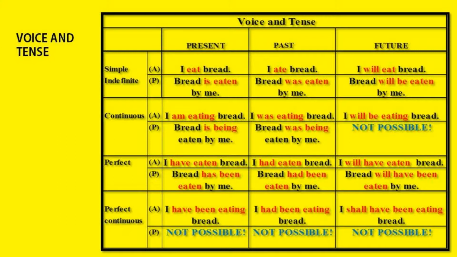And now come to perfect continuous. Look at this. I have been eating. Passive is not possible. Past tense, past perfect continuous. I had been eating. Passive is not possible. And when we come to future perfect continuous, I shall have been eating. Again here, passive is not possible. So my dear students, you will see that there are 4 places not possible. That is in future continuous, then present perfect continuous, past perfect continuous, and future perfect continuous, right?